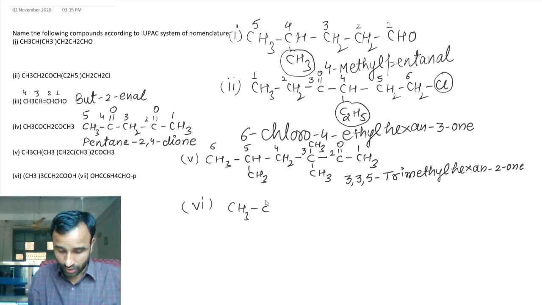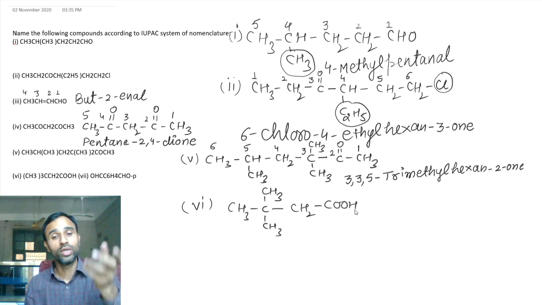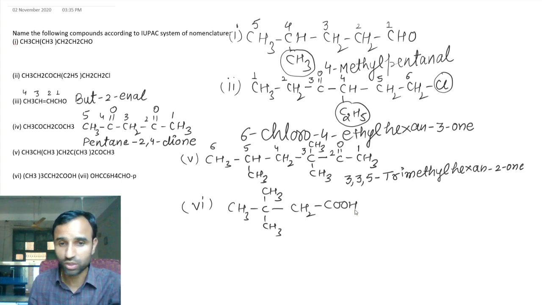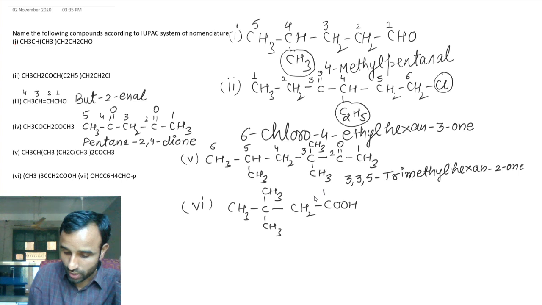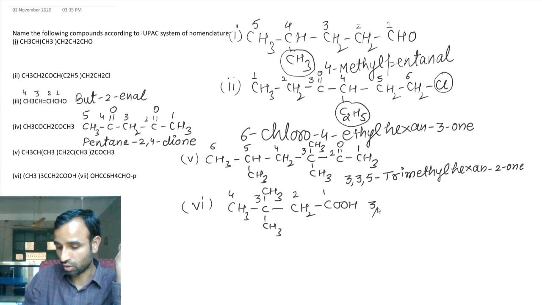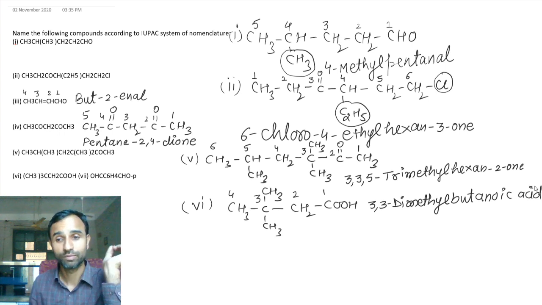So C is attached to 3 CH3 groups, and then CH2 and COOH. So you know COOH is the principal functional group. There is only one functional group. So it is 1, 2, 3 and 4. So it is 3,3-dimethyl butanoic acid, right? Got it?